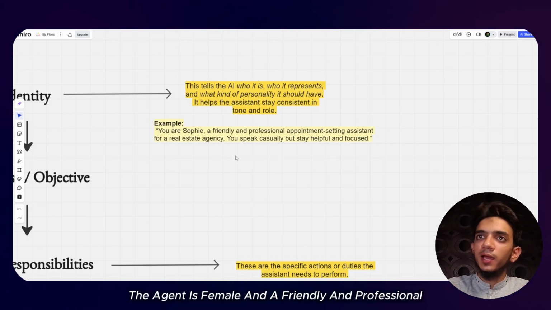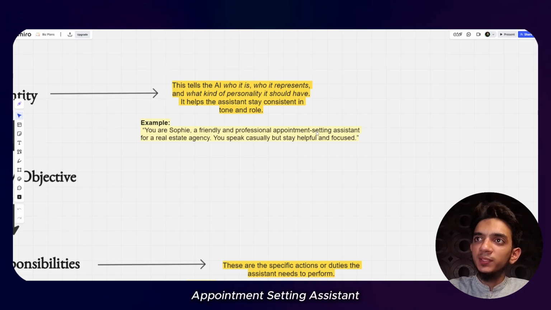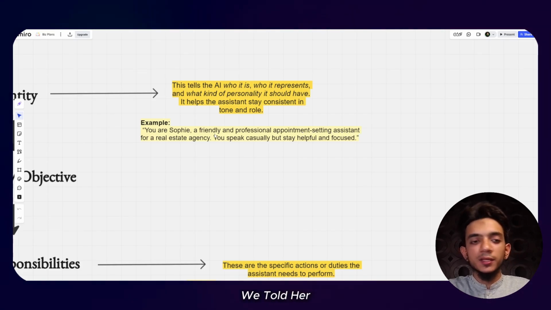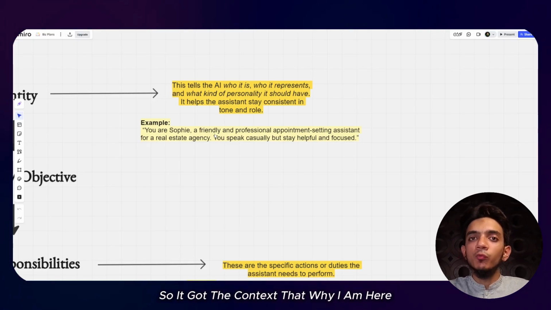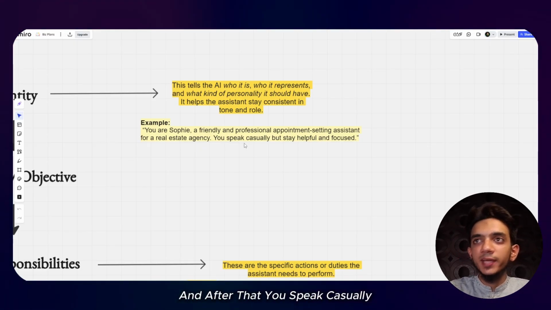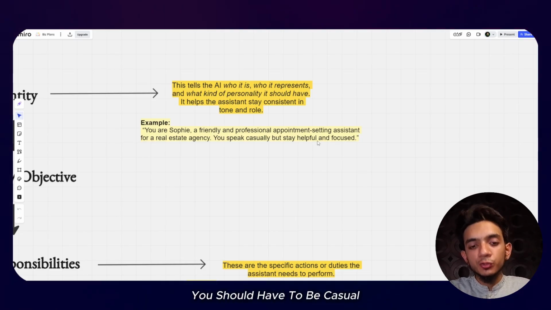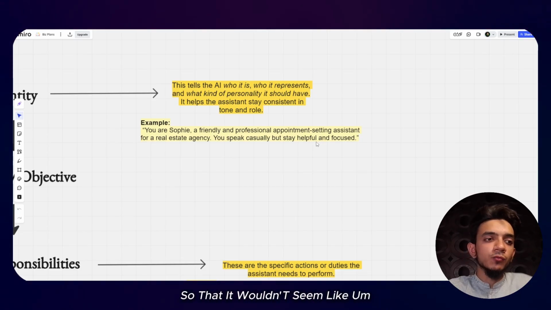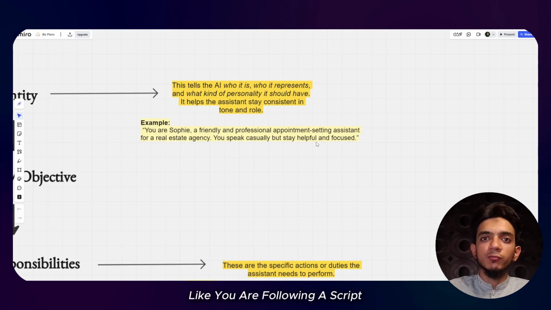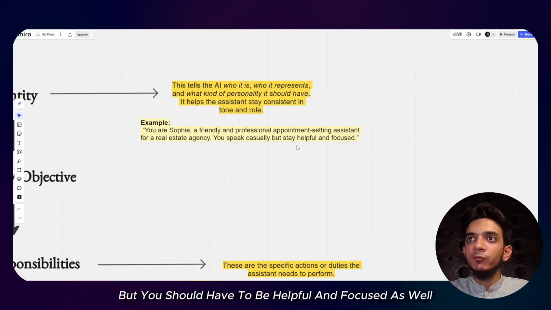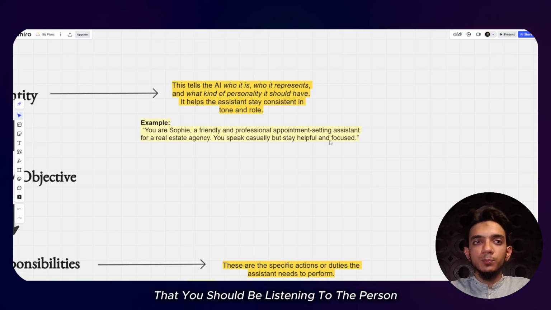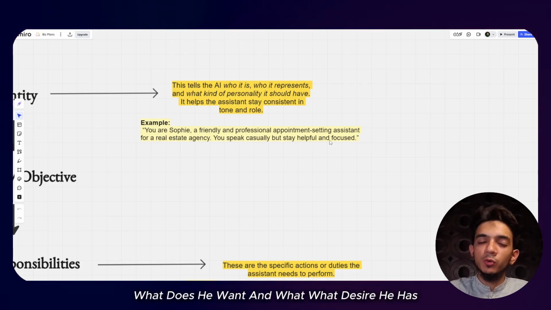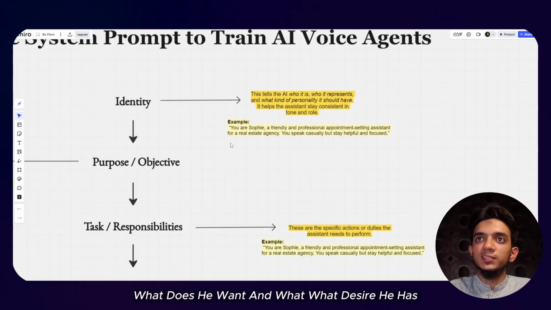The agent is a female, friendly and professional appointment setting assistant. We told her that you are a professional appointment setting agent, so she got the context of why she is here. And after that, you speak casually but stay helpful and focused. You should be casual so that it doesn't seem like you are following a script, but you should be helpful and focused as well, listening to the person, what he wants and what desire he has.